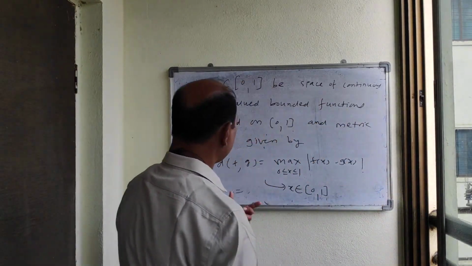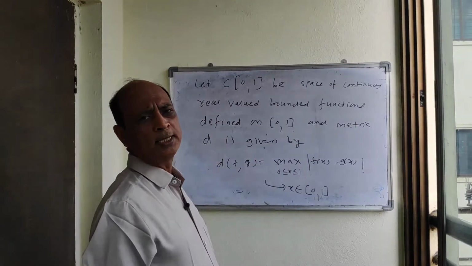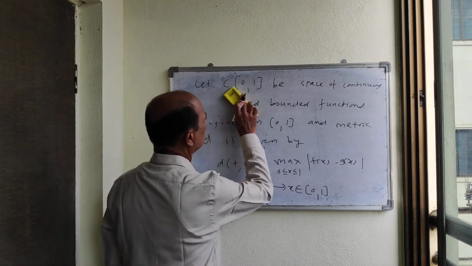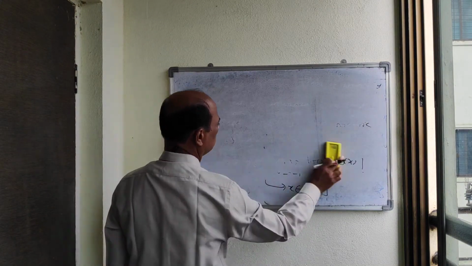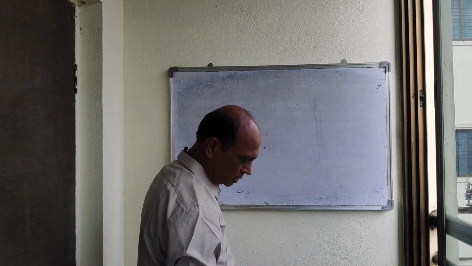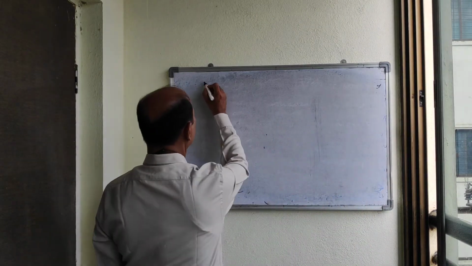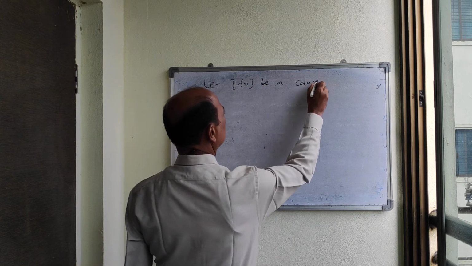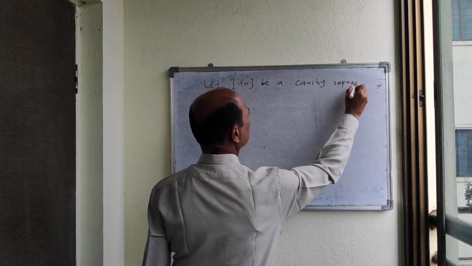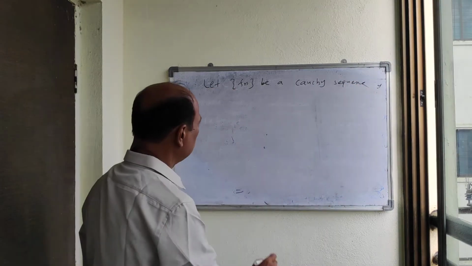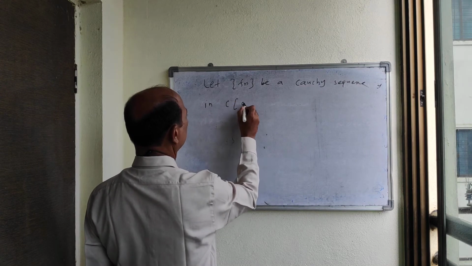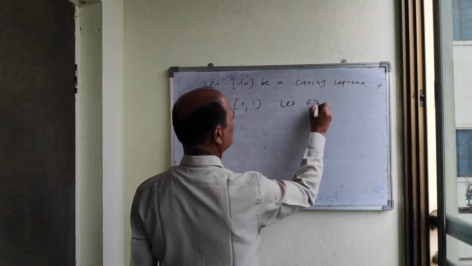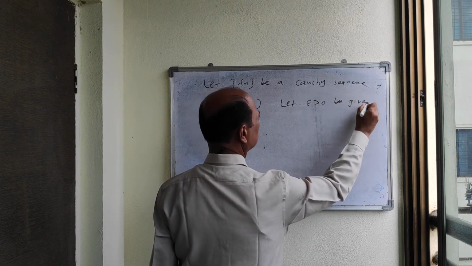To prove that C[0, 1] is a complete metric space, we have to consider one Cauchy sequence in this metric space. So let f_n be a Cauchy sequence in C[0, 1], and let epsilon greater than 0 be given.